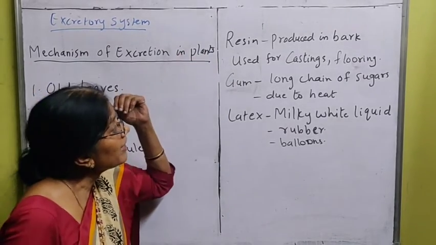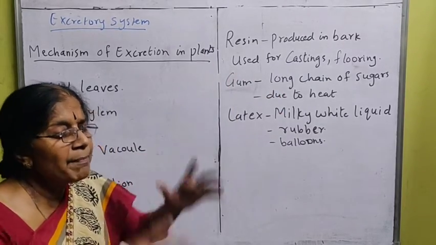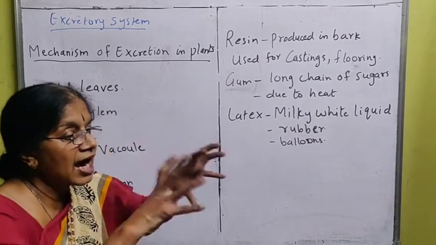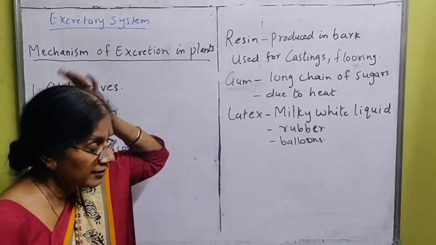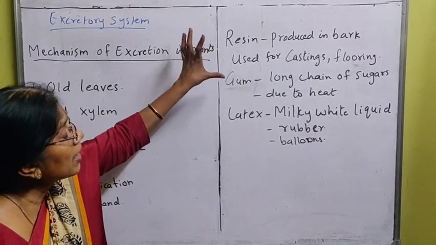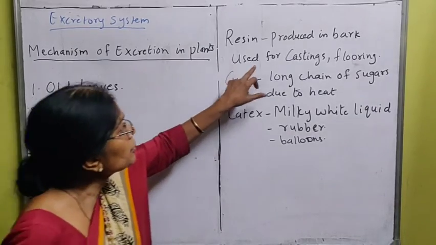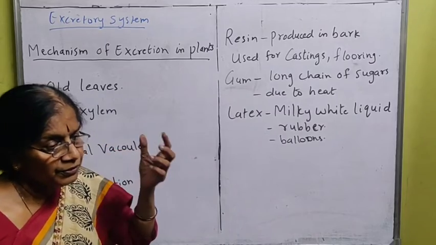What does resin mean? It is produced in the bark. The bark means the hard part on the stem of the plant. It is a chemical substance which is produced in the bark, and it is used for castings, which in Kannada we say achu.